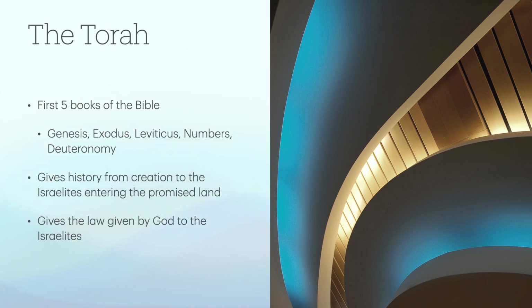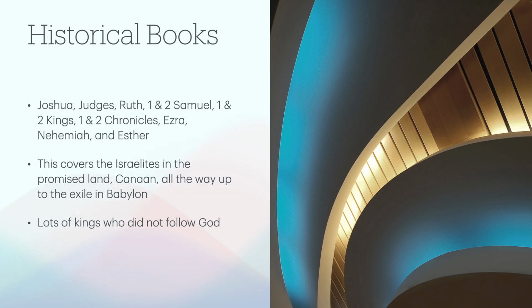So up first is the Torah. That would be the first 5 books of the Bible: Genesis, Exodus, Leviticus, Numbers, and Deuteronomy. This gives the history from creation all the way to Israelites entering the Promised Land. And these books really give the law given by God to the Israelites, how they're supposed to live, how they're supposed to interact with each other, how life is supposed to be, what you're supposed to do in different situations, and different things like that.